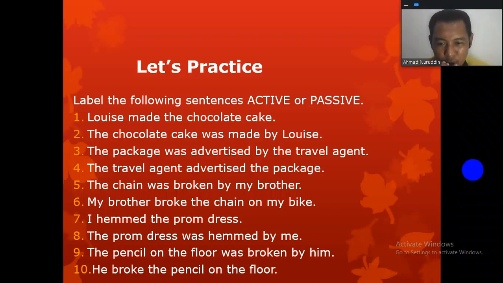Number 8. The prom dress was hemmed by me. Passive voice. Number 9. The pencils on the floor were broken by him. Passive voice. And the last one, he broke the pencil on the floor. Active voice. So now, do you understand the difference between active voice and passive voice?